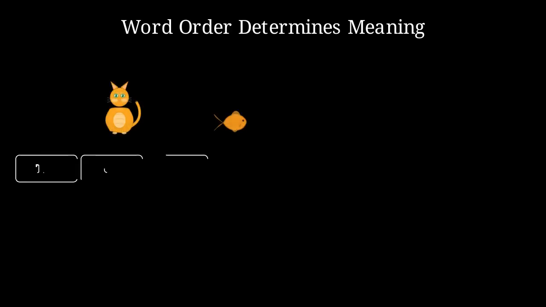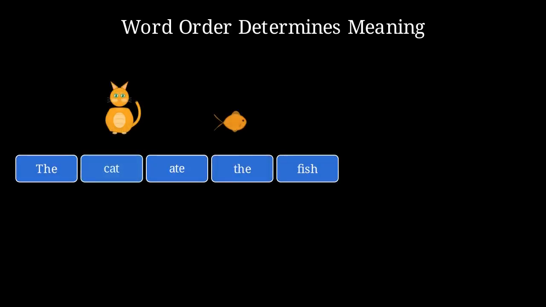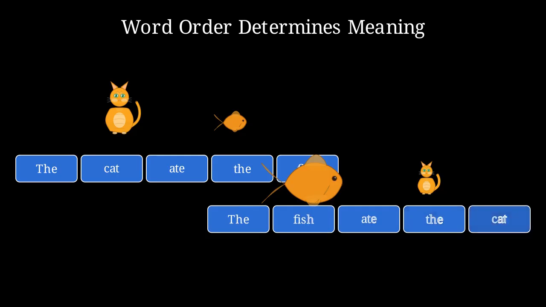In language, word order isn't just a detail, it defines logic. Swapping the subject and object transforms the entire context, meaning an effective model must track exactly where each word sits to capture the true intent of a sentence.